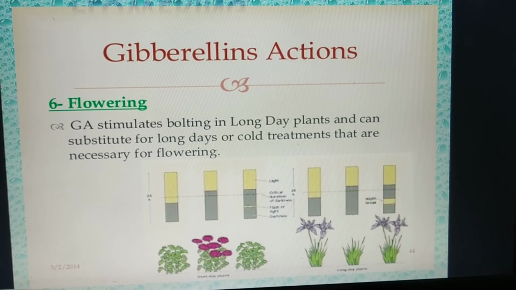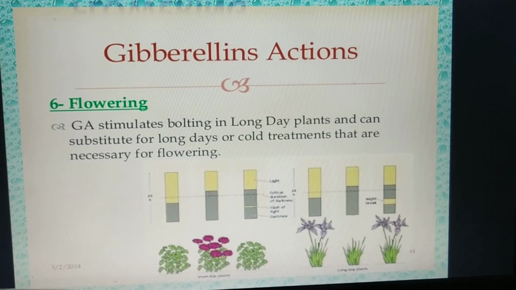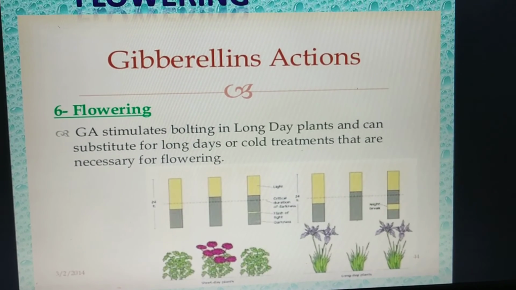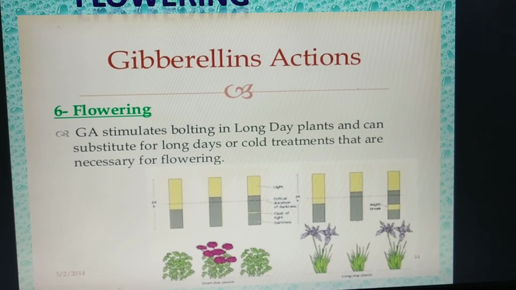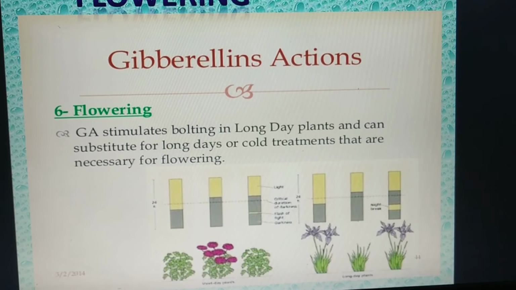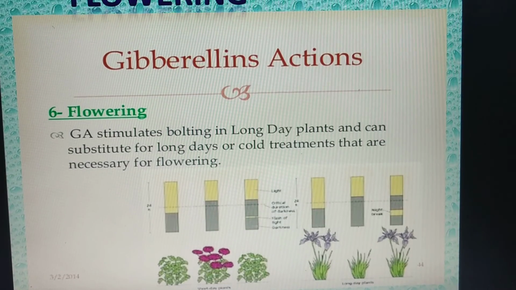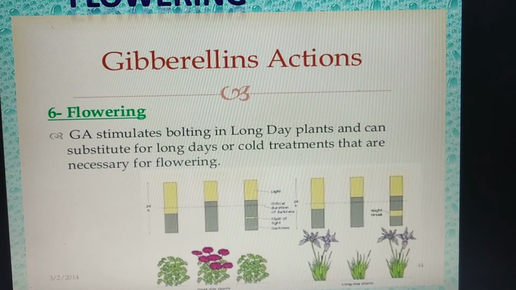Depending upon the amount of light, the plant adjusts itself and flowers. Short day plants require a little light and more darkness to flower. But in long day plants, as the name suggests, the higher the amount of light they receive, the more effective it is for them to flower. GA stimulates this bolting in long day plants.